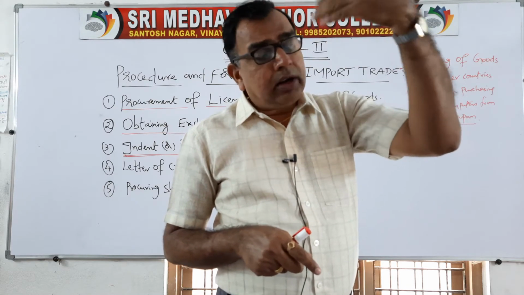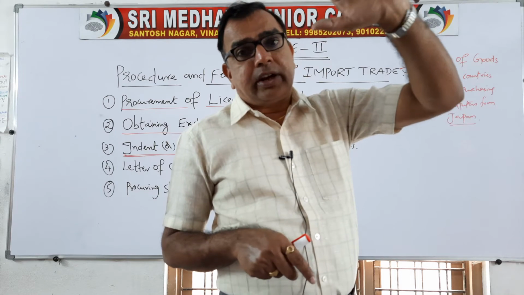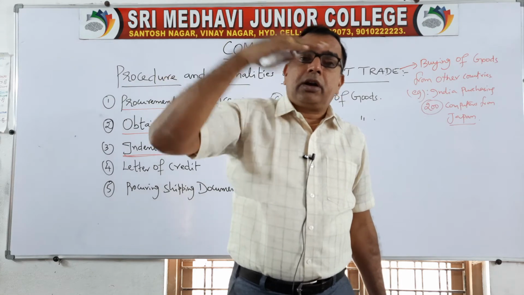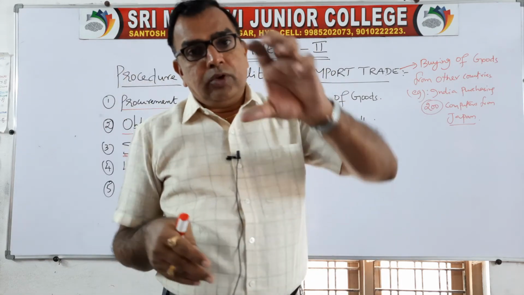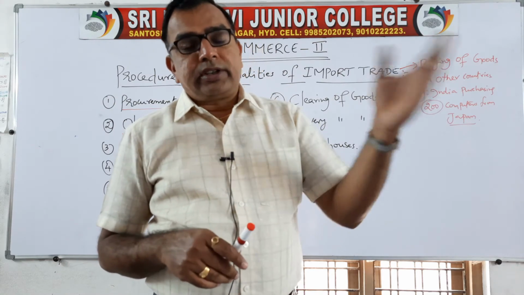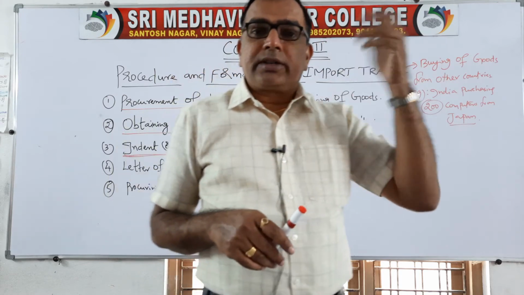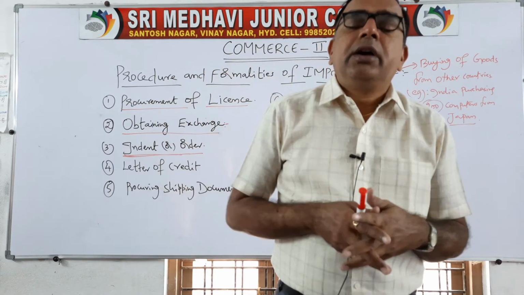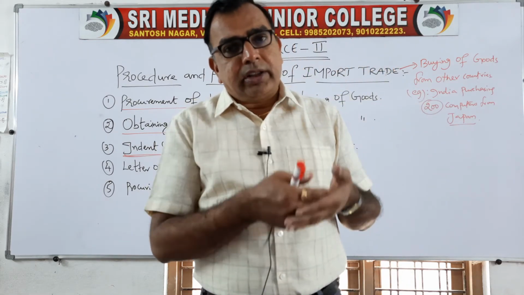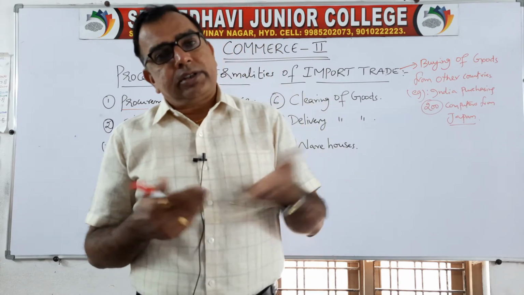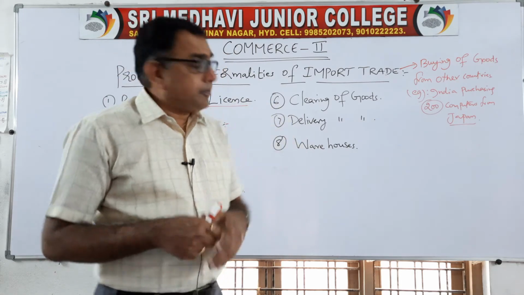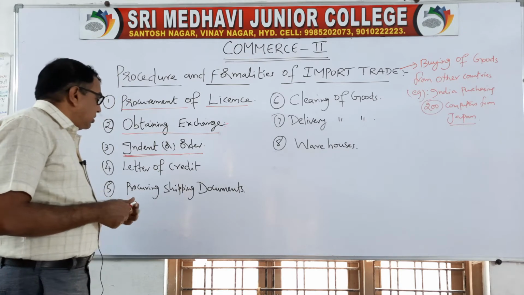Okay, you have done already the inquiry, where the goods are available, what is the rate, what are the conditions for supplying of goods with various countries, with various exporters. Now you place the order with the exporter from whom you want to buy the goods. Whether it is America, Japan, Germany, Russia, France, Pakistan, China, whatever the country may be, whoever the exporter may be, already you have got the information, where the goods are available, at what rate they are available, what are the favorable conditions. So according to your requirement, according to your profits, you give the order. So your third step is giving the order.